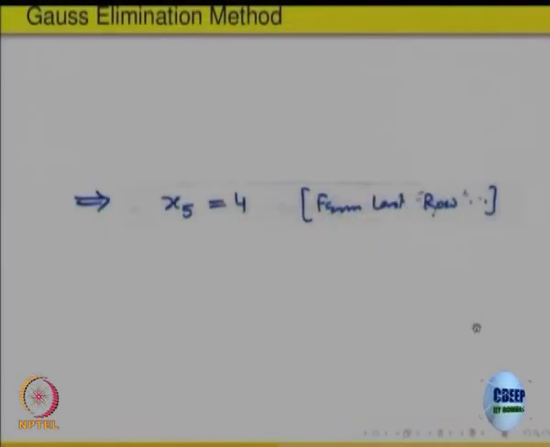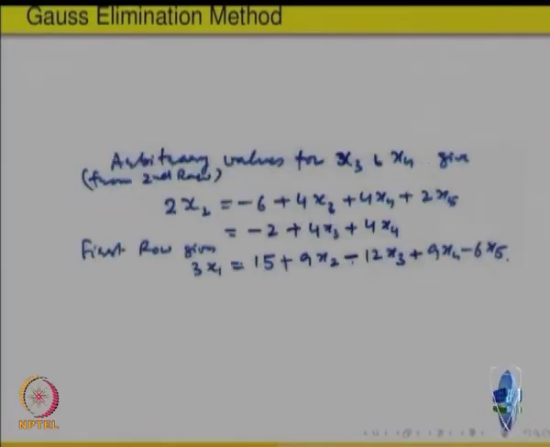So, let us, so x 4 is 5, I am just repeating that solution again, right, last equation. So, now second equation 2 x 2, shifting everything on the other side. So, that gives you a relation between x 3 and x 4, right. So, from this if I put x 3 and x 4 arbitrary values, I will get x 2, right.